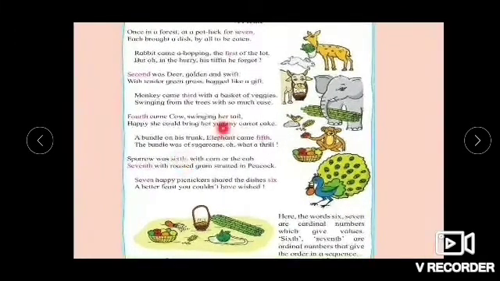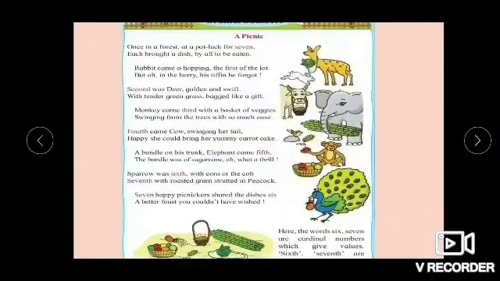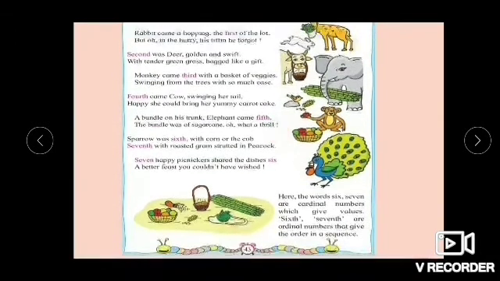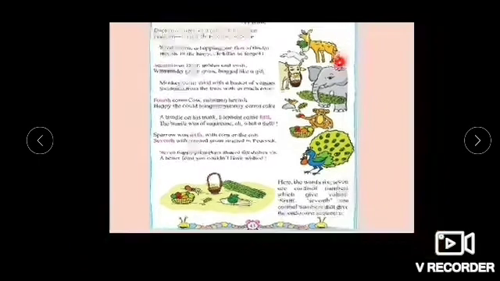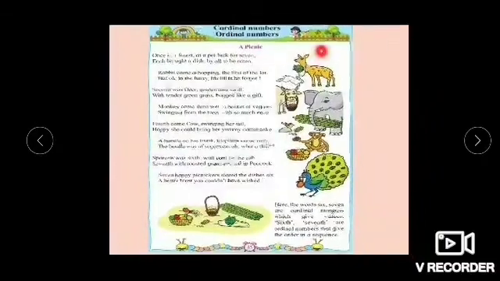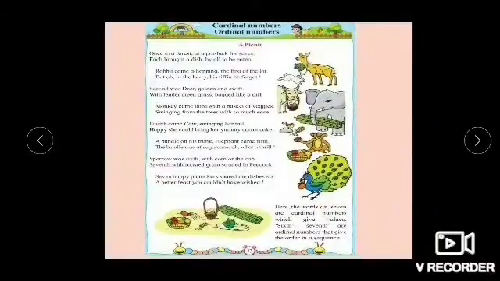So if I ask you who came first, who came third, I am showing the position of the animals. And altogether there were 7. Here the numbers 6 and 7 are cardinal numbers which give values. 6th and 7th are ordinal numbers that give the order in a sequence. It shows in which order the person or animal has come.